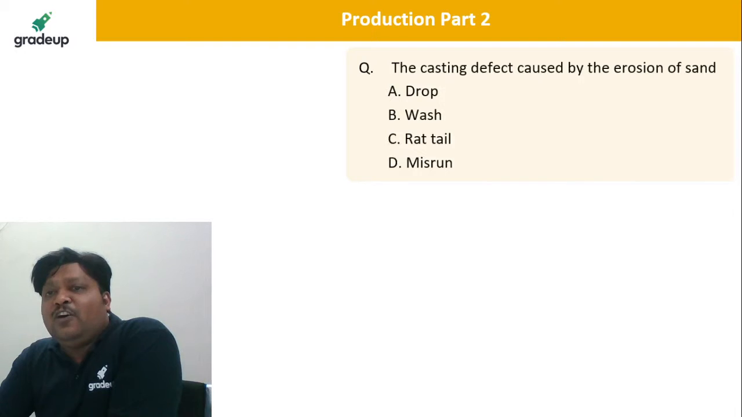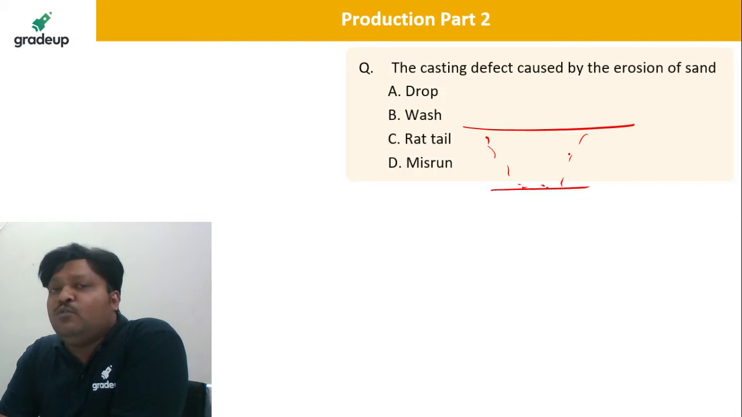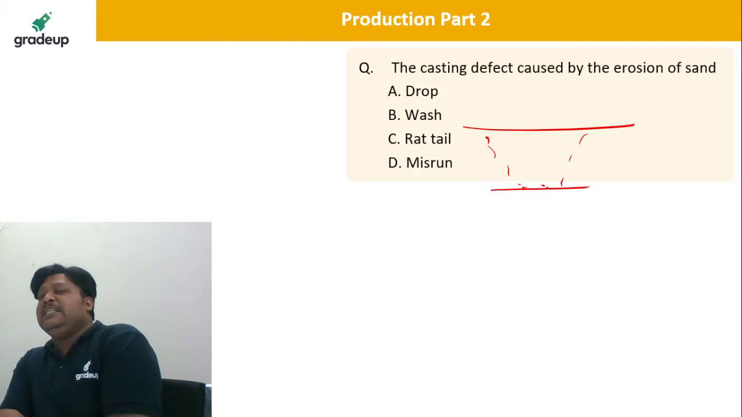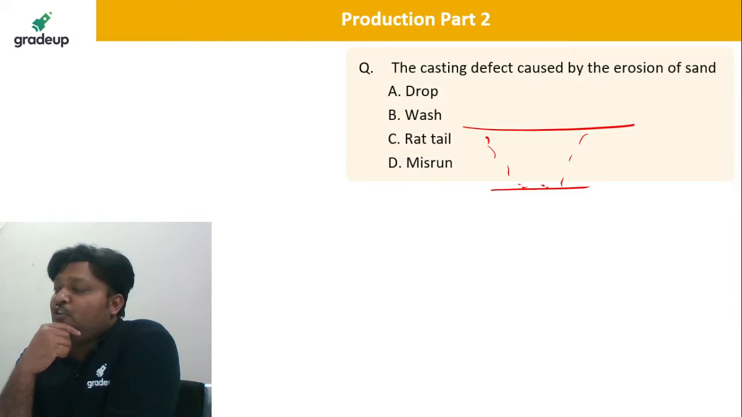The casting defect caused by the erosion. Yes, when some sand falls down from the cope portion into the mold, it can lead to the erosion of the sand. That is the drop defect. Drop is the correct answer.